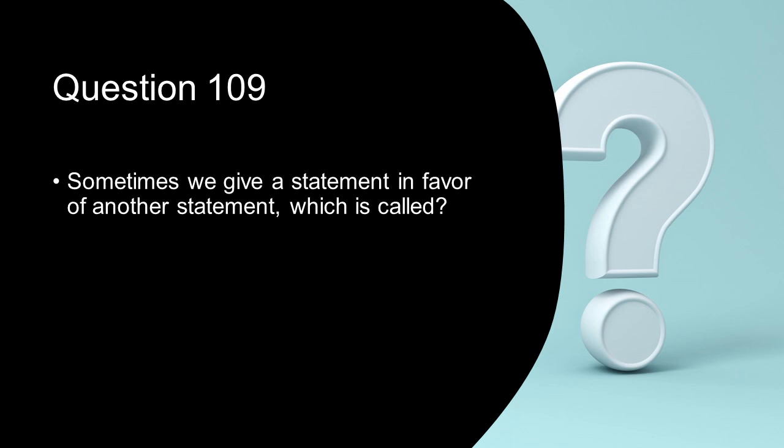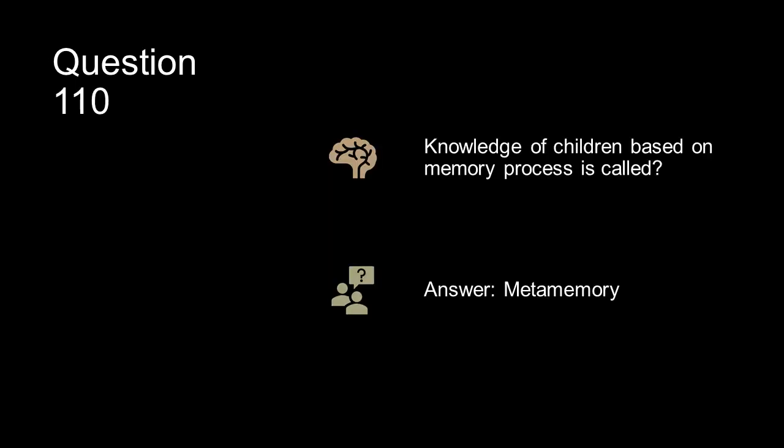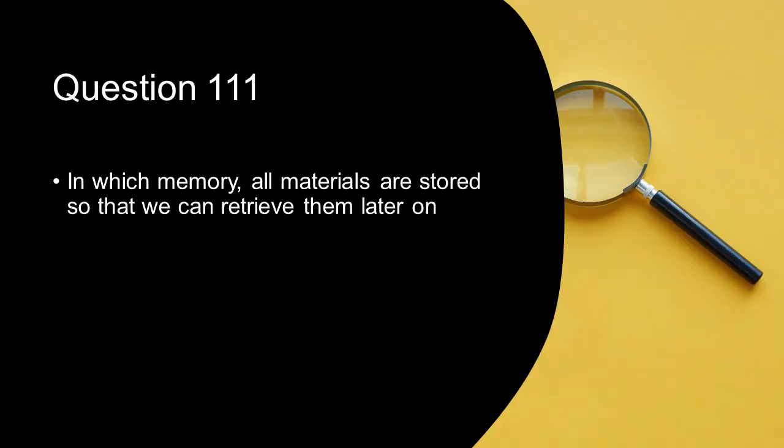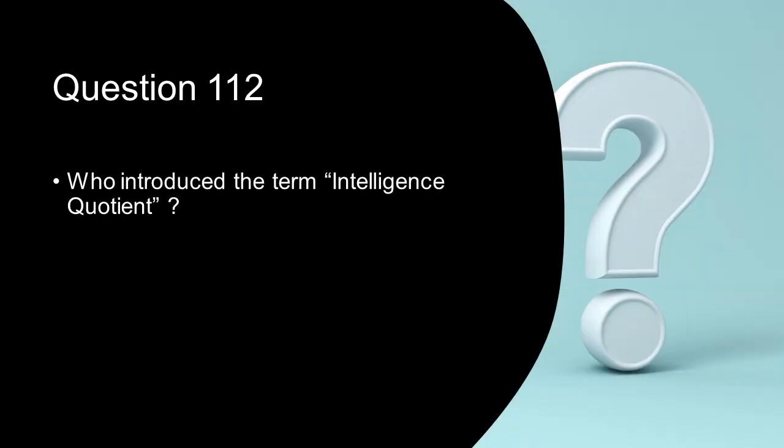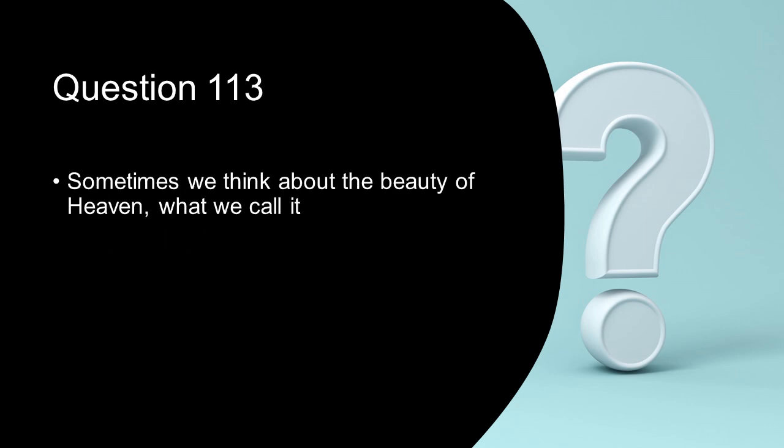Question 109 is, sometimes we give a statement in favor of another statement which is called premises. Knowledge of children based on memory process is called meta-memory, in which memory all materials are stored so that we can retrieve them later on. Long-term memory. Who introduced the term intelligence quotient or IQ? William Stern. Sometimes we think about the beauty of heaven.